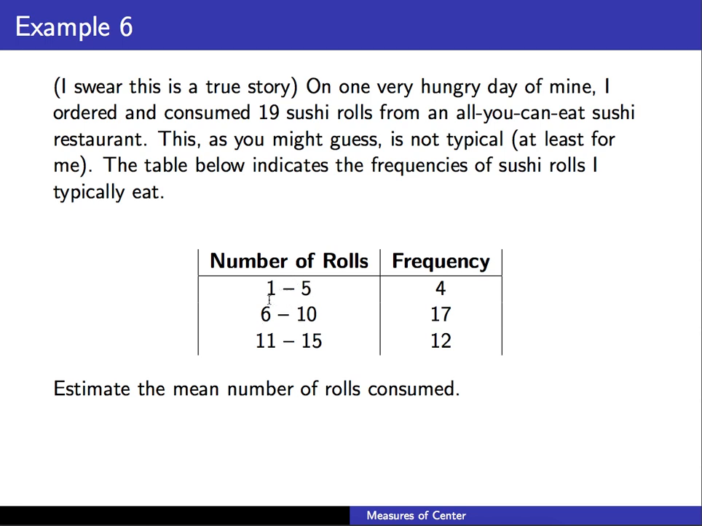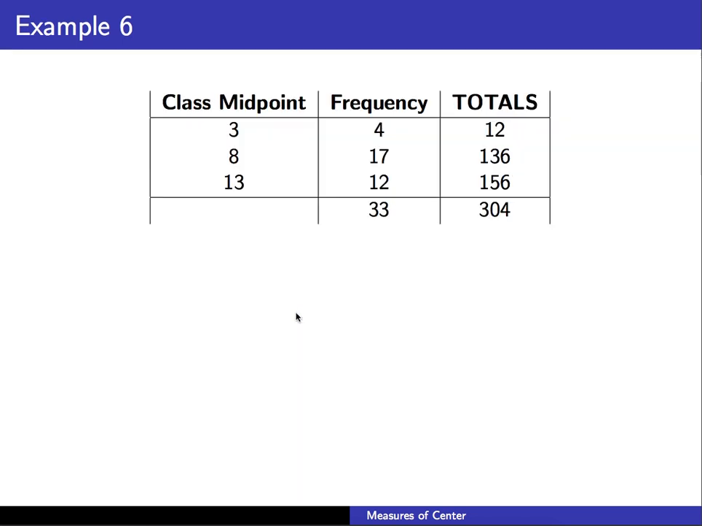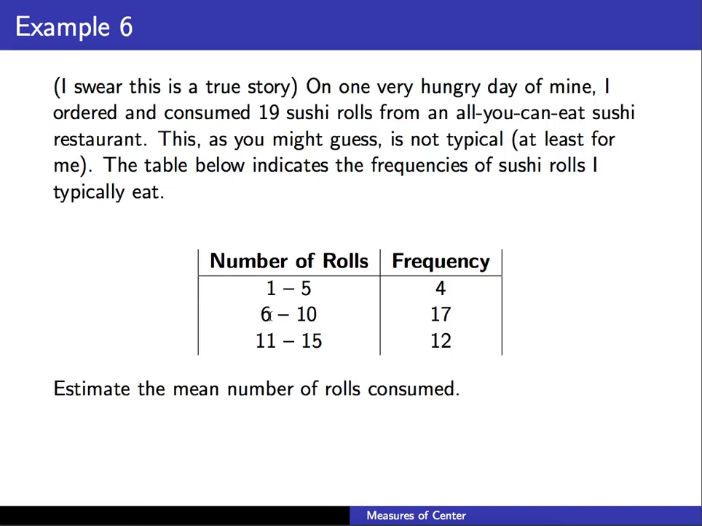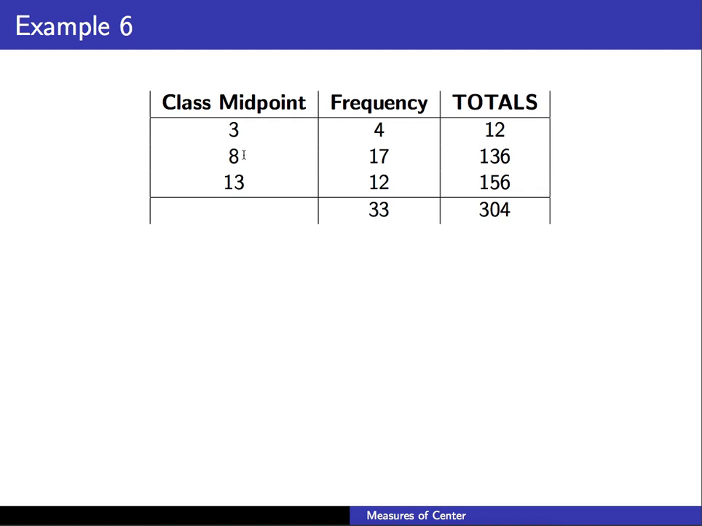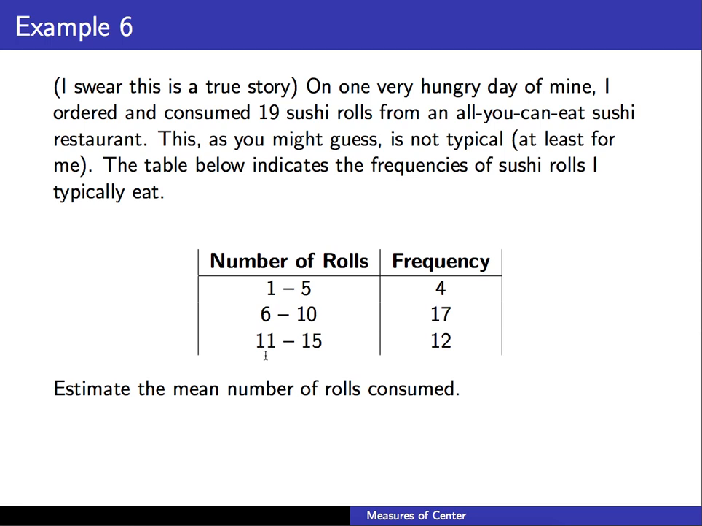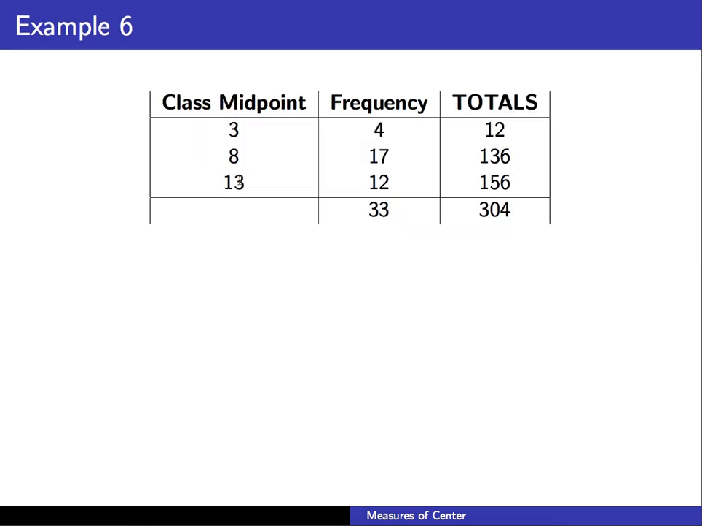So we have 1 and 5. We just take the mean of that. So 1 plus 5 is 6, and 6 divided by 2 is 3. And then for our next class midpoint, we have 6 plus 10 is 16, 16 divided by 2 is 8. So notice we're just taking the means of the endpoints here. And then 11 plus 15 is 26, and 26 divided by 2 is 13. So these are our best guesses, our best approximations for each of the classes.